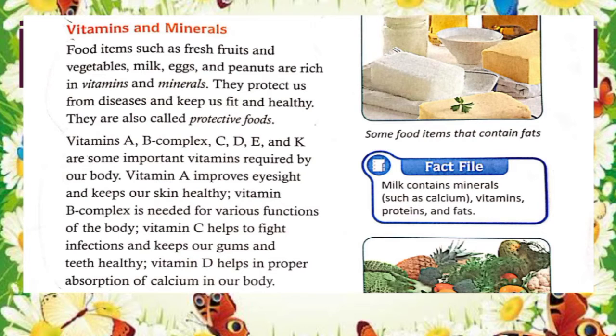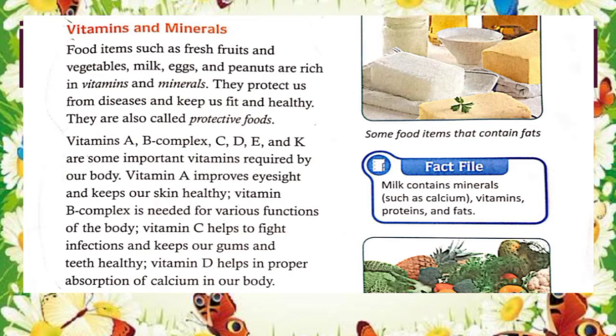They protect us from diseases and keep us fit and healthy. Therefore, they are called protective food. Now, there are some important vitamins required by our body like vitamin A, vitamin B complex, vitamin C, vitamin D, vitamin E and vitamin K.